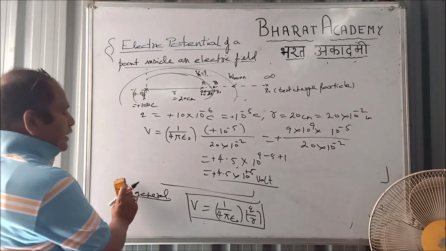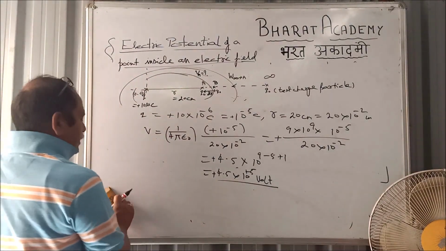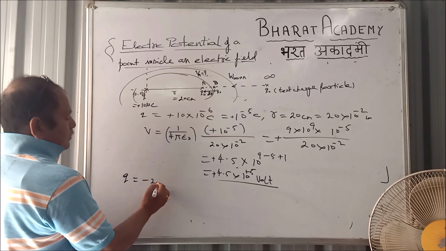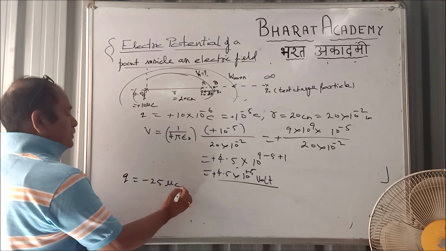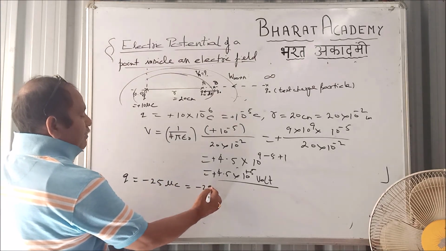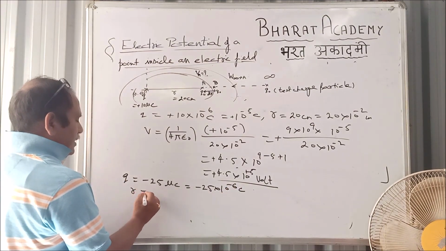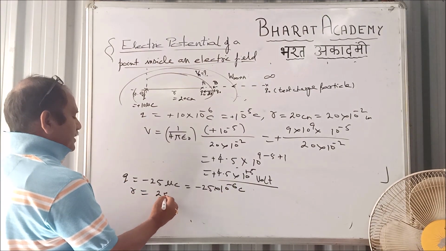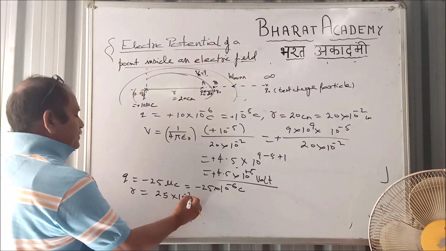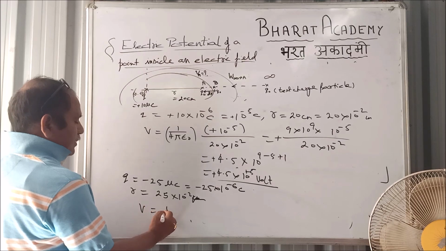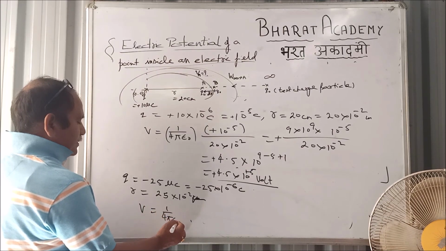If the charged particle is negative, suppose Q is, I am taking minus 25 microcoulomb, that is minus 25 into 10 to the power minus 6 coulomb, and R, let it be 25 centimeter. So what will we have here? 1 by 4 pi epsilon naught.